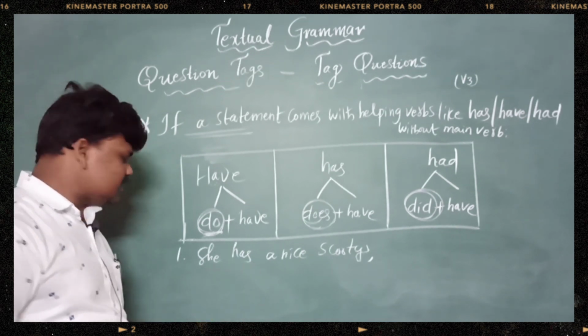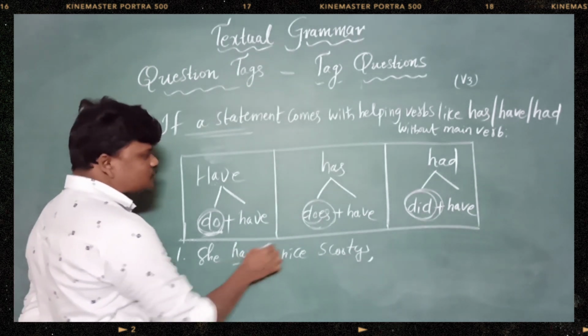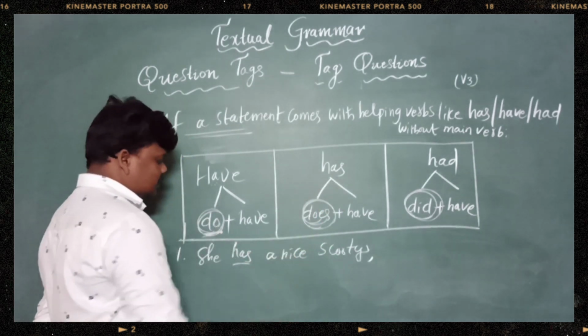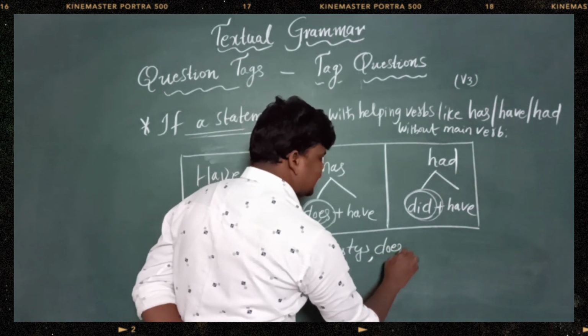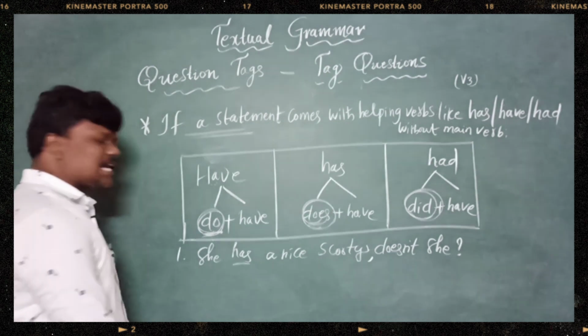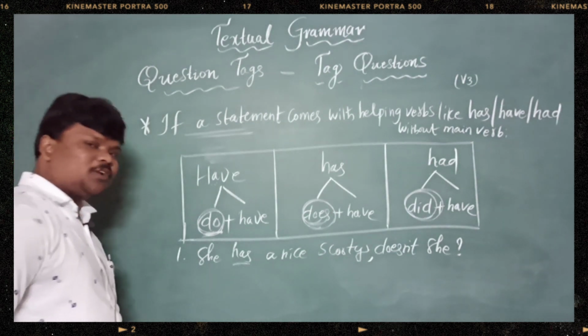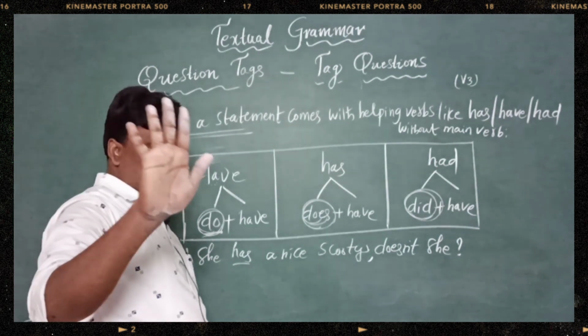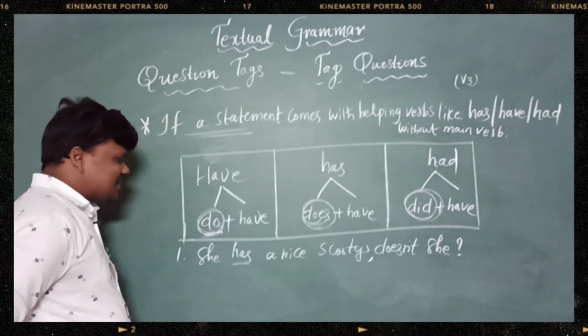So when this kind of question comes, don't write hasn't she, which gives a wrong sense, right? If there is a has, what I told you, take the help of does. So the answer is doesn't she. Don't write hasn't she. The ones who think the right answer, give a high five, right? Fine, good.